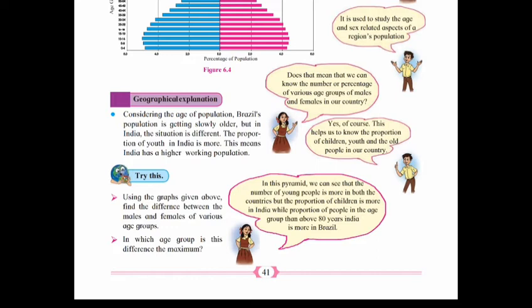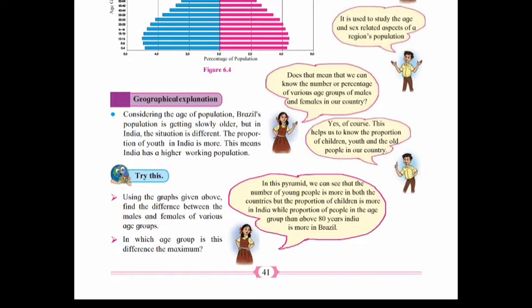Yes, of course. This helps us to know the proportion of children, youth, and the old people in our country.